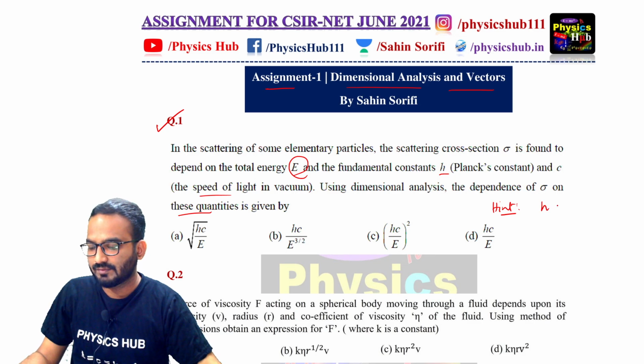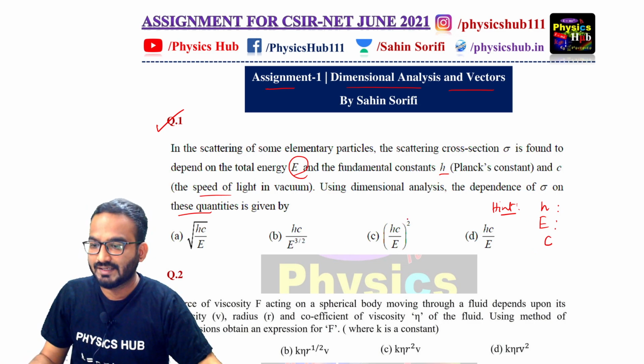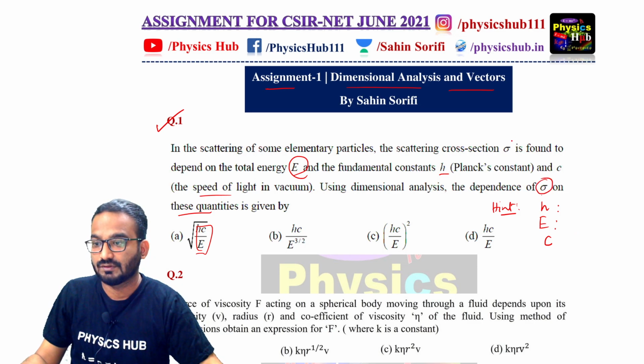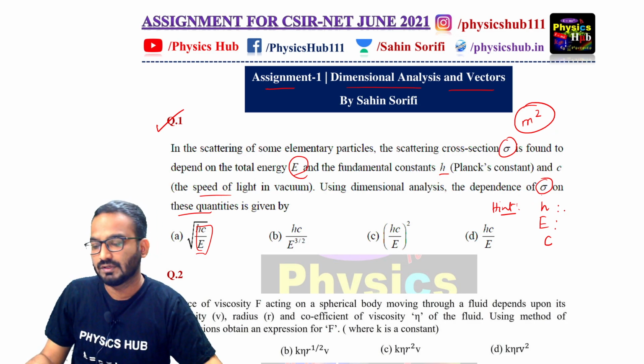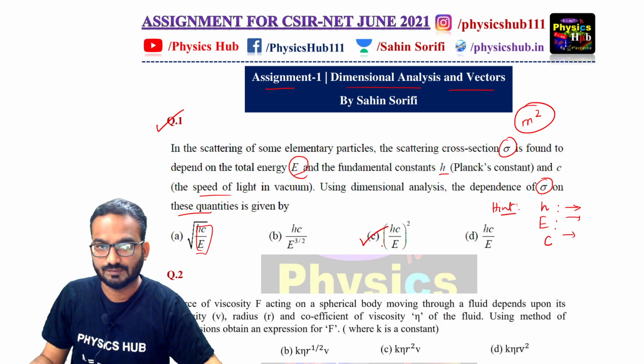You know the unit of H, you know the unit of E, you know the unit of C. Now find HC by E. Look, HC by E is there in 3 of the options, and see what you are getting. And you know that the unit of sigma is barn, and barn is equivalent to meter square. So whatever combination will give you meter square, that will be the answer. In this way, if you write the units of these things, you will get to know the answer. The correct option will be option C for this question.